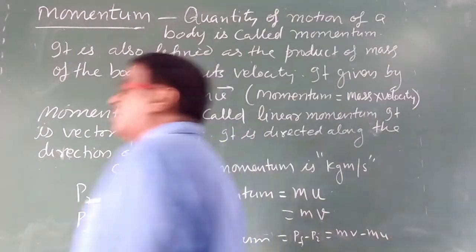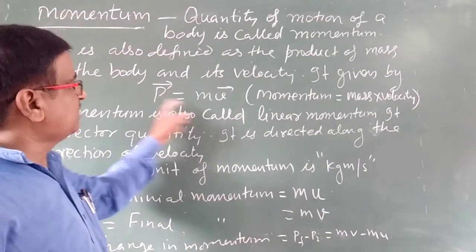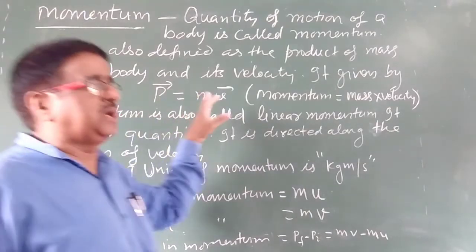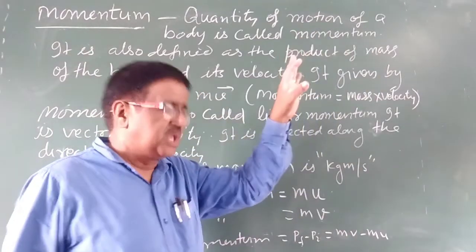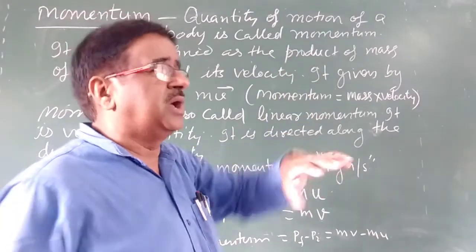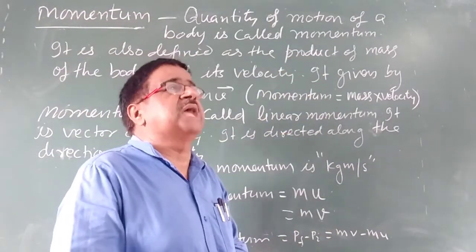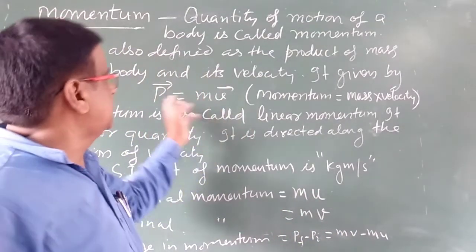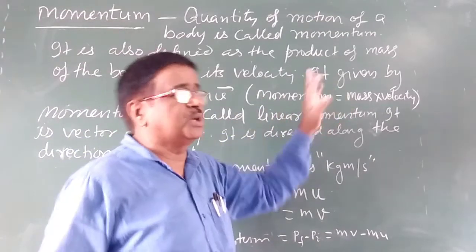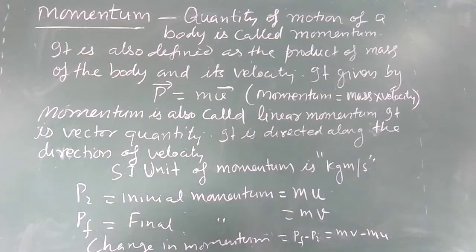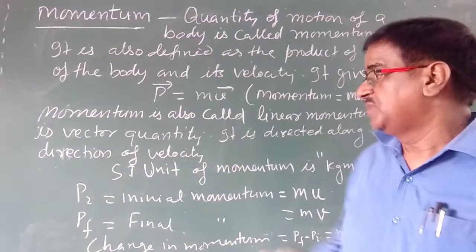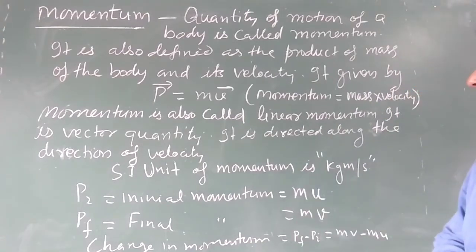So its formula will be momentum is equal to m into v. P is the momentum. It is also called linear momentum if the body is moving on a straight path. If the body is moving on a circular path, then it is called angular momentum. So here it is linear momentum, or momentum is equal to mass into velocity, and it is a vector quantity. It is directed in the direction of velocity, and the SI unit of it is kg meter per